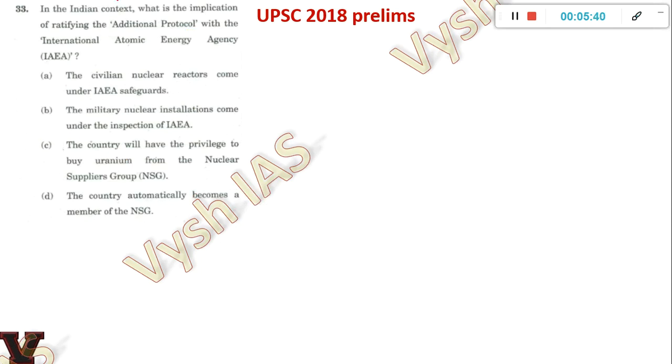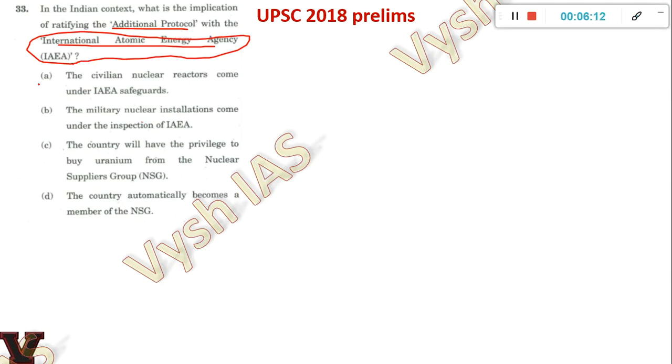Now question number 33. In the Indian context, what is the implication of ratifying the additional protocol with the IAEA, the International Atomic Energy Agency? You should know there are many agencies like this. There is the International Energy Agency, then the International Atomic Energy Agency, and also the International Renewable Energy Agency, and all three have different headquarters, different places, and different tasks. So you should know where these are and whether India is a part of them. This is a very important thing, and one problem is that this is a 2014 current affair.